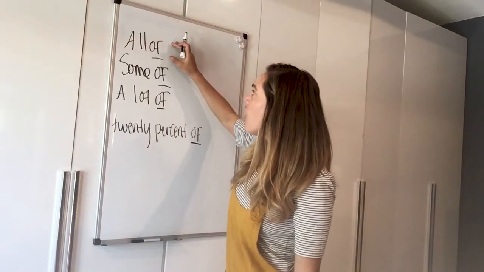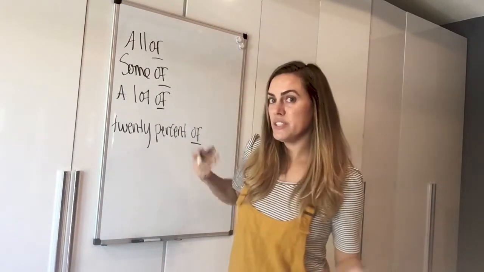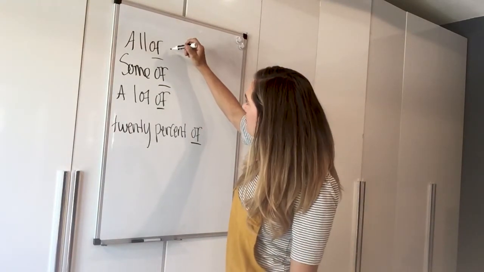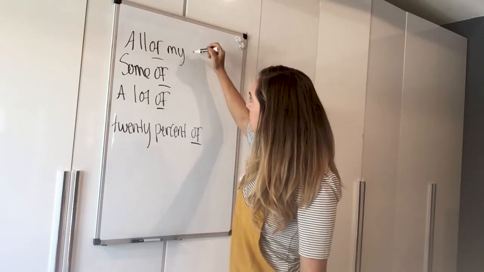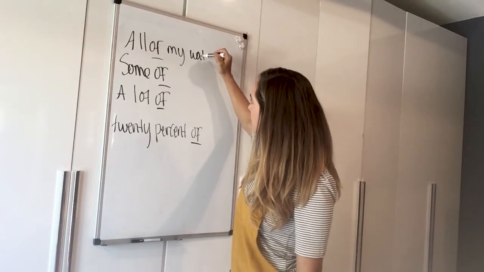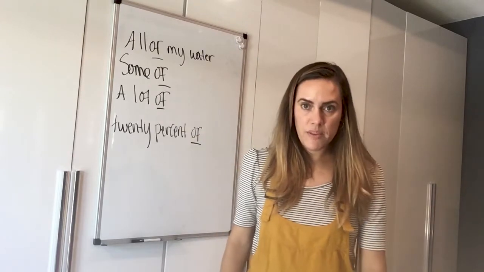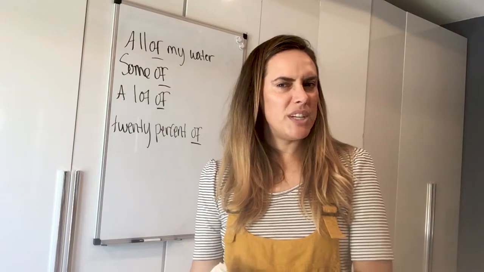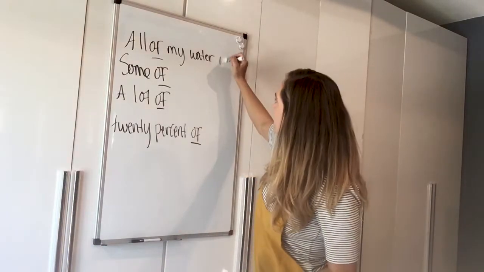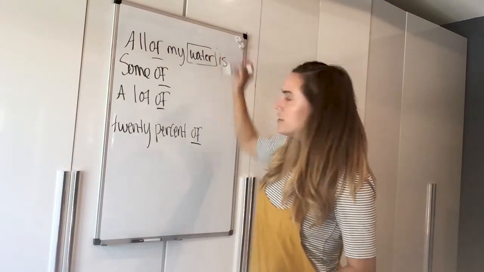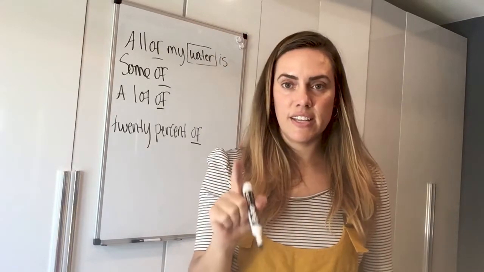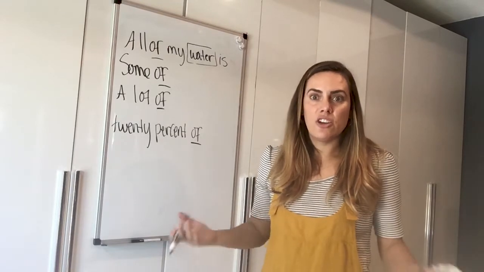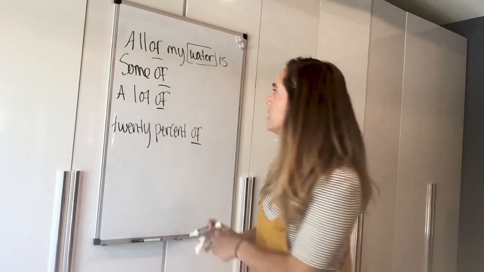So if I say all of, and I use a singular noun, so I can say, for example, all of my water in my water bottle. All of my water is, or all of my water are. What is it? It should be is. That's because water is singular. It's singular and it's third person singular, okay? All of my water is gone. I need to get more, okay?